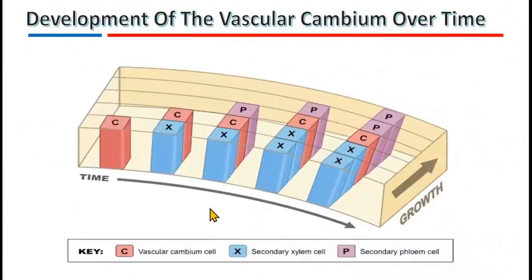This is the development of the vascular cambium over time. As time increases, this is just cambium and it will start its activity. It is starting, growth will take place in this direction. It will start adding secondary xylem inward and phloem outward. So as time increases, you can see the amount of xylem and phloem is increasing.